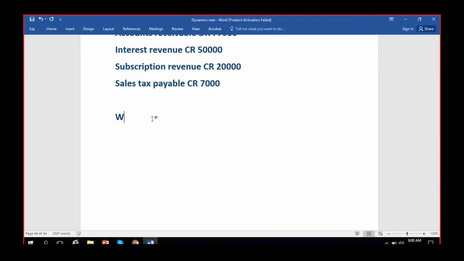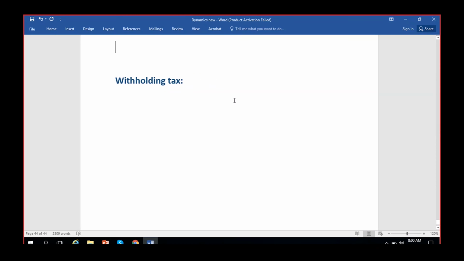So today we are going to learn about a new concept called withholding tax. So does anybody have any idea what a withholding tax is? What is the use of withholding tax? Why do businesses have withholding taxes? Or what are the withholding taxes?